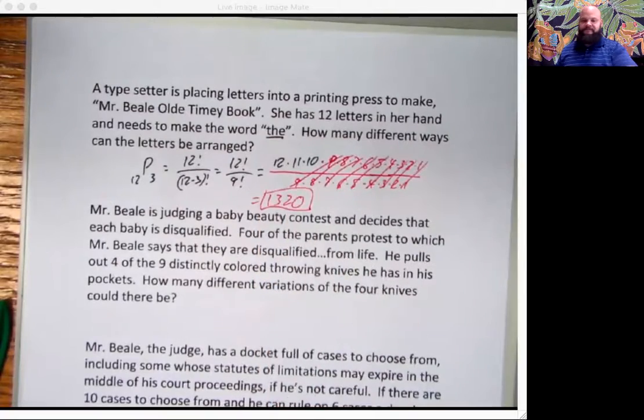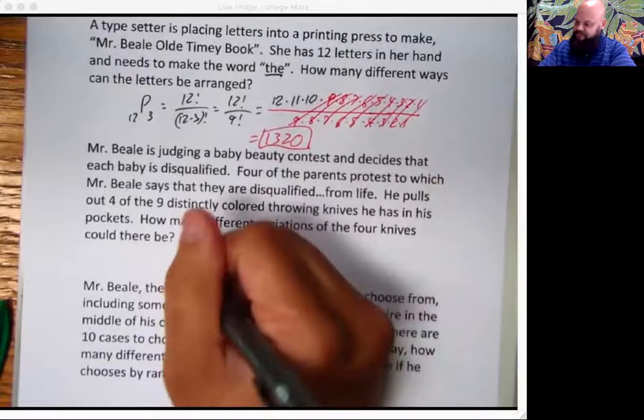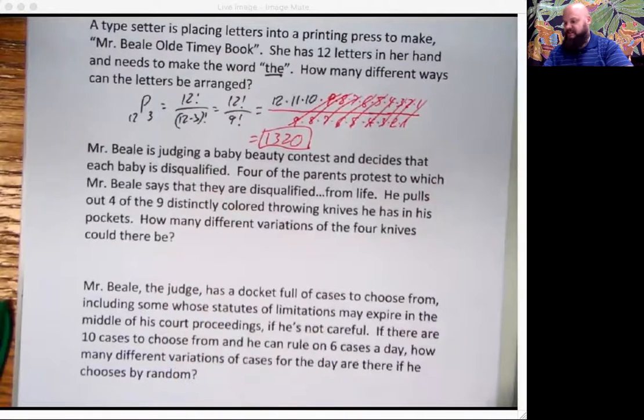Good check. All right. Mr. Beale is judging a baby beauty contest. He sure is. In this case, does it matter for the order? And the answer is no.